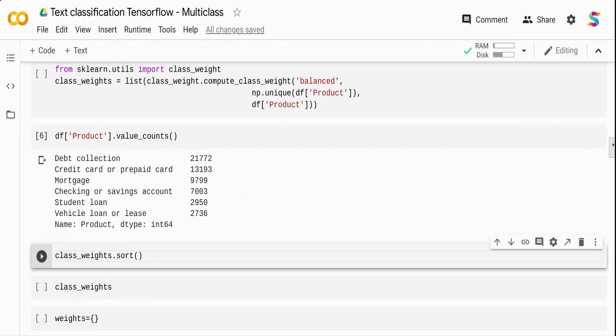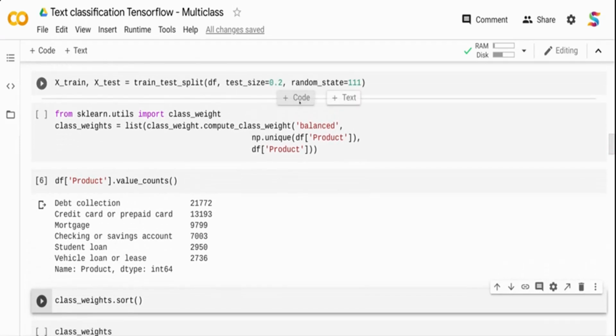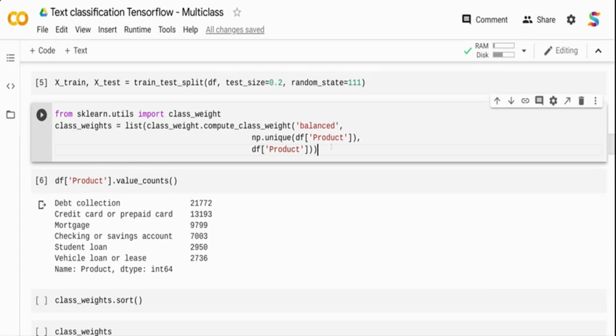So in order to overcome that, what I do is I assign some weights to my target labels, and that's why the above command is there. I will show you the output, but what I'm doing is importing class weights from sklearn utils, and I am computing class weights. I'm telling it balanced as the method, and I'm passing my target column as product. It's just going to check the distribution of that, and then take the entire data frame and assign weights to it.